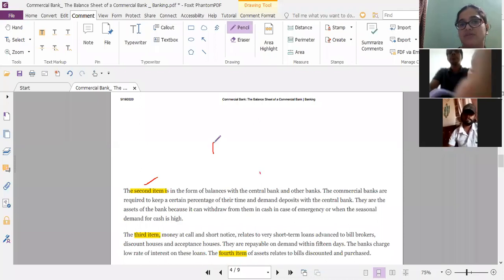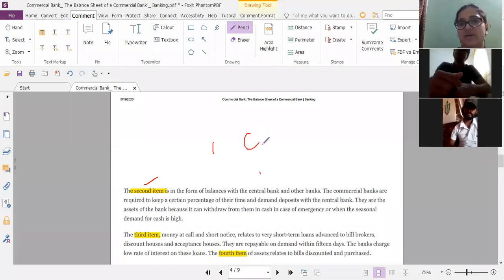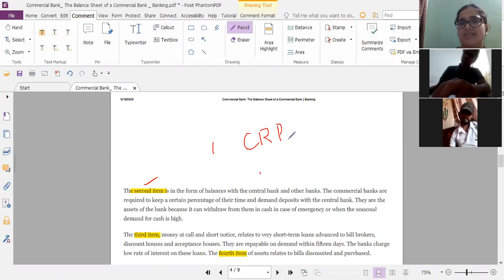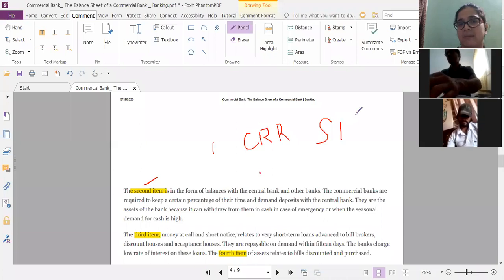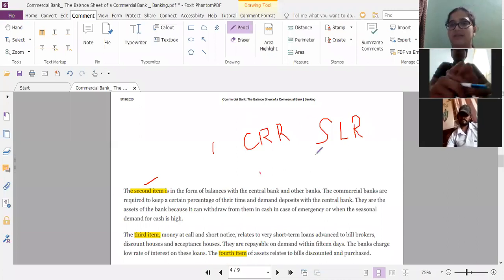In the form of reserves. You must have read about CRR and SLR. I mean, at least you must have heard of it, right? CRR and SLR, right? So these are basically the reserves of commercial banks with the central bank, that is RBI.